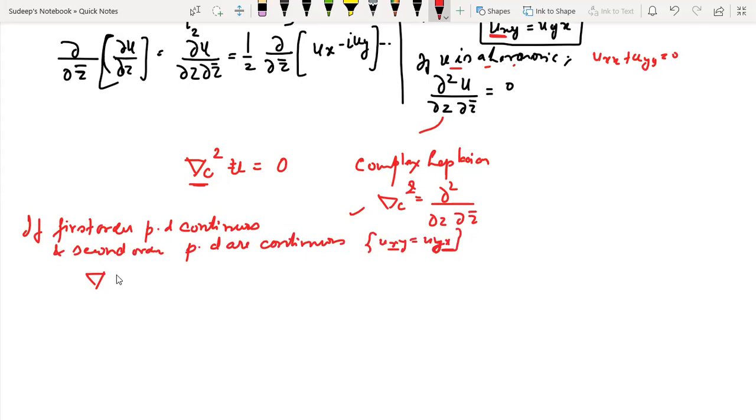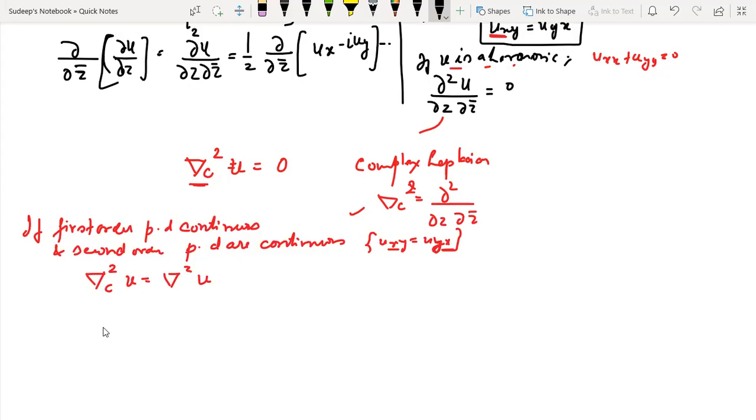Okay. Then I can write that del square c u is equal to simply del square u. If u becomes harmonic, then it becomes 0. But otherwise, del square c u is equal to del square u.